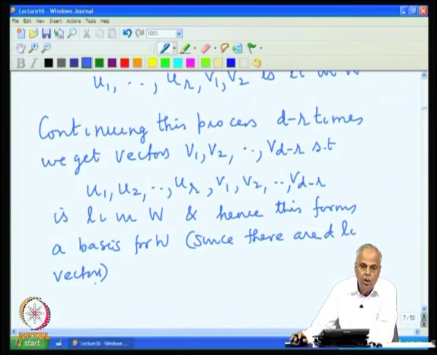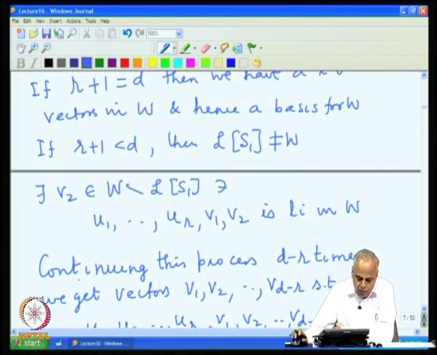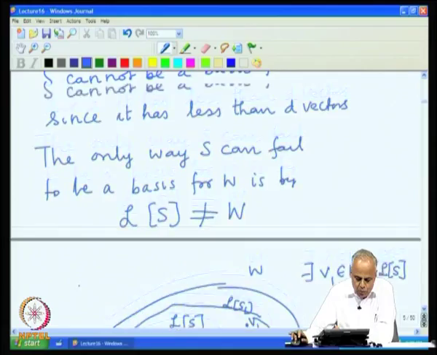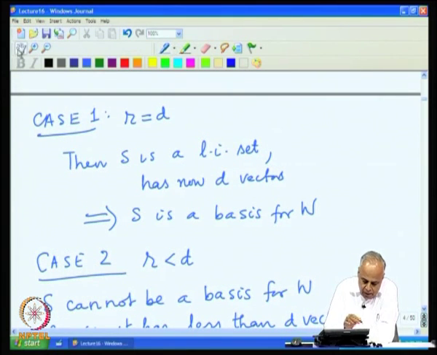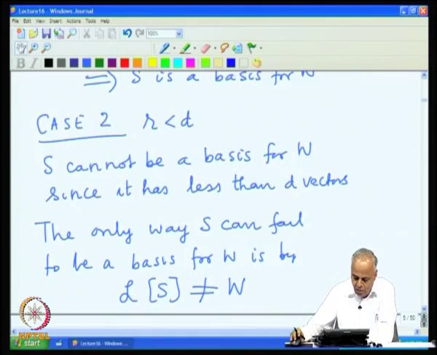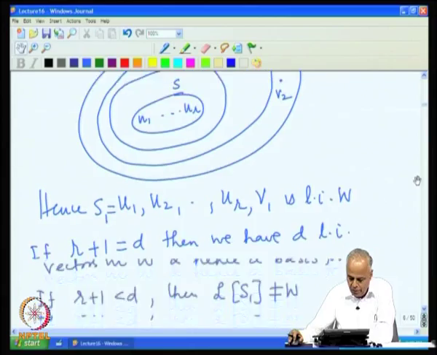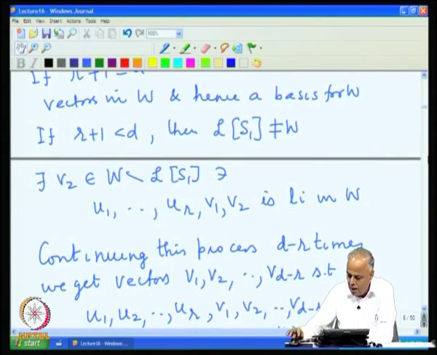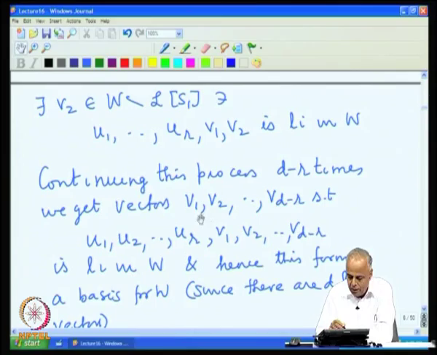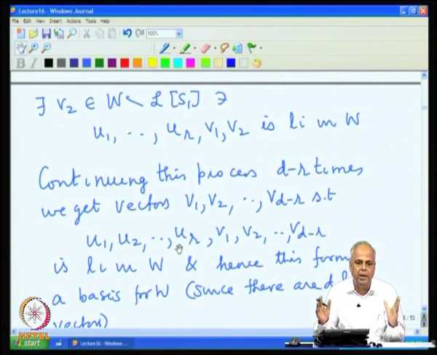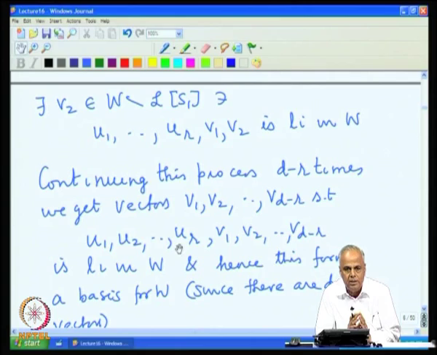So, either R is equal to D, as in case 1, in which case the starting set itself was a basis, or in the case R less than D, we are able to go on supplying vectors V1, V2, up to V(D minus R), thereby making it a basis. So, either it is already a big enough linearly independent set to form a basis, or if it is not big enough, we can supply an adequate number of vectors so that it forms a basis.